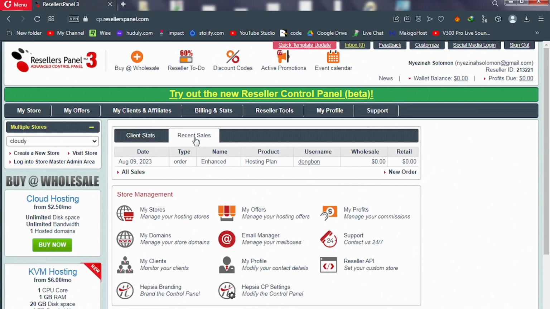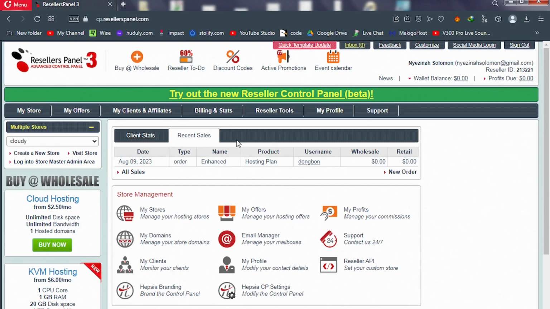You can track that here. It's sales you've made, the hosting package they pick, whether the product is a domain name or a hosting, the username, wholesale, and then retail, and you will keep the difference as what? Profit.